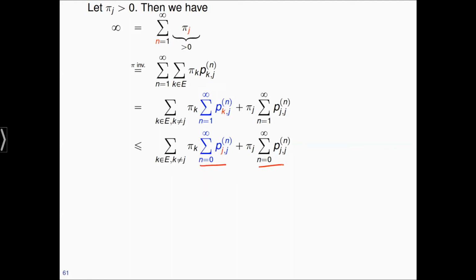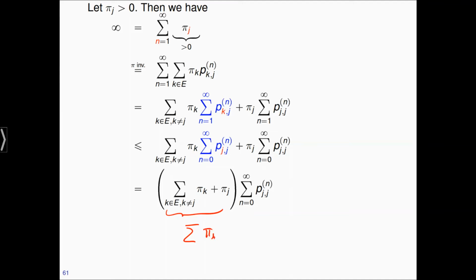Now, this sum and this sum are the same, so I can factor it out. So this becomes this sum here. And what I'm left with is the sum in k for k not equal to j and the remaining term here, which of course now is the total sum of the pi k, and this is 1 because the pi is a distribution. So here we use that pi is a distribution.